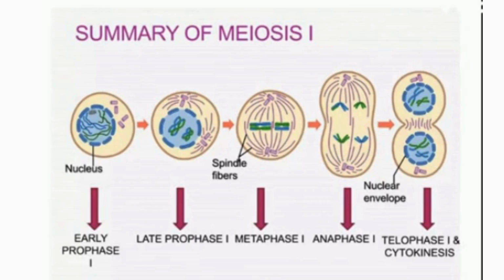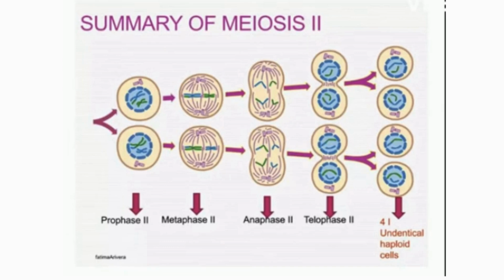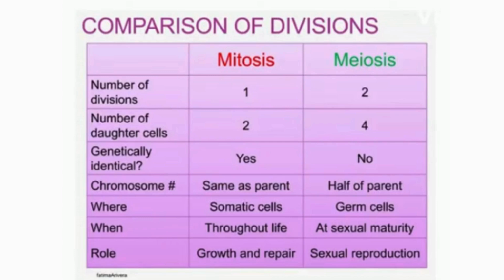So this is the summary of all the meiosis first events, which start with the early prophase first, which is subdivided into four subdivisions, then the late prophase, metaphase, anaphase, telophase, and the cytokinesis. Again, the summary of meiosis second is shown, which results in four haploid cells. So this way we can differentiate between the two events, mitosis and meiosis.